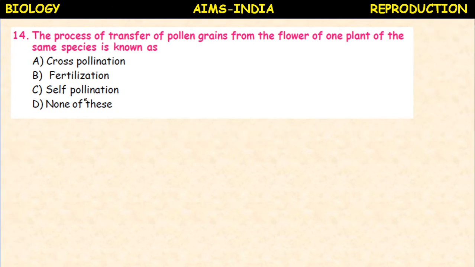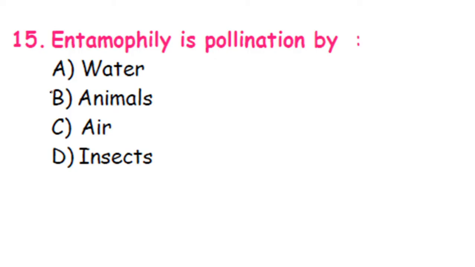The process of transfer of pollen grains from the flower of one plant of the same species is known as cross pollination, fertilization, self pollination, none of these. So it is the same plant, same species. It is called self pollination.